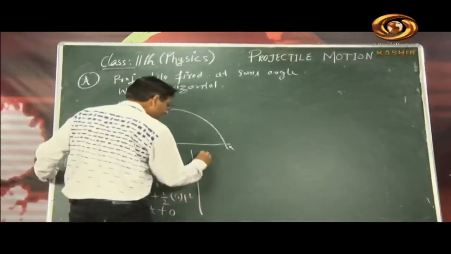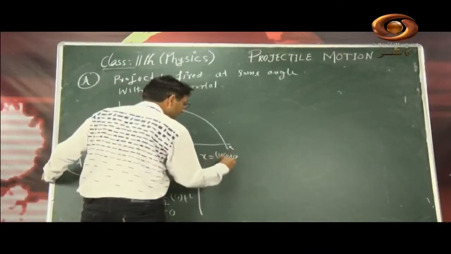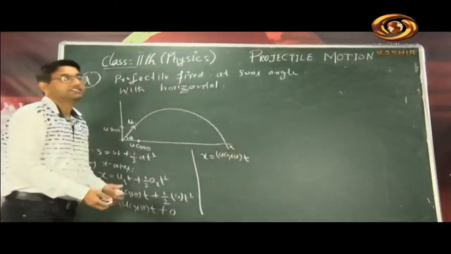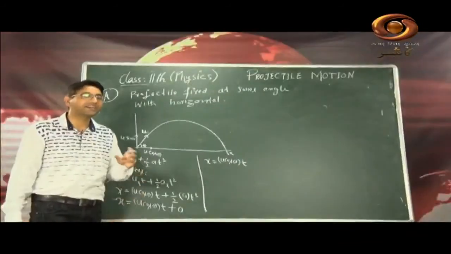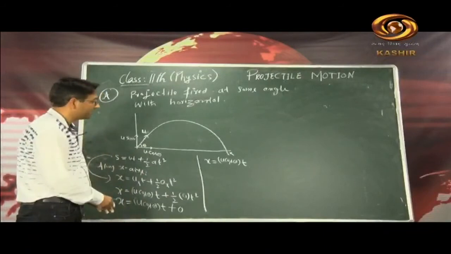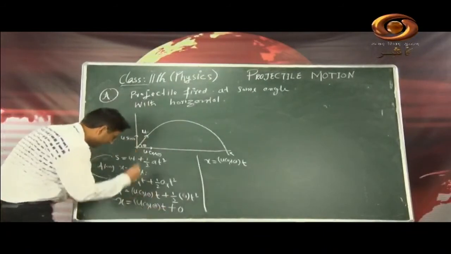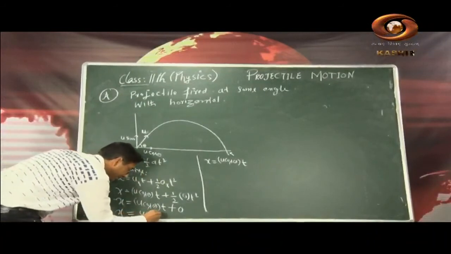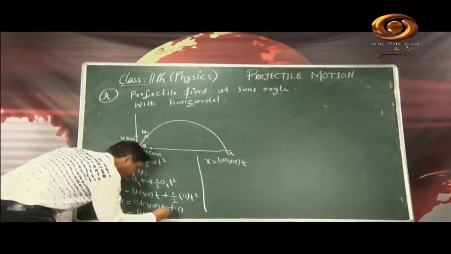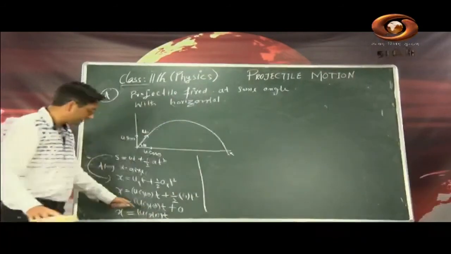So x is equal to u cos theta into t. This is the linear displacement covered by a projectile which has been fired at some angle with the horizontal, and that angle is theta. Similarly, I will write it here: x is equal to u cos theta t, so that there we will take the y axis only. So x is equal to u cos theta t.